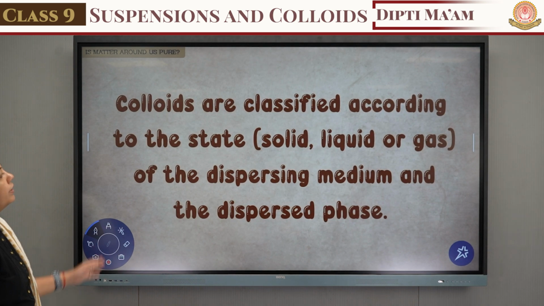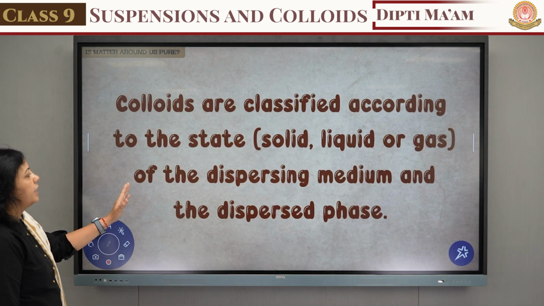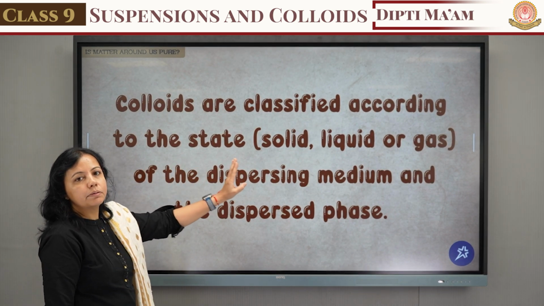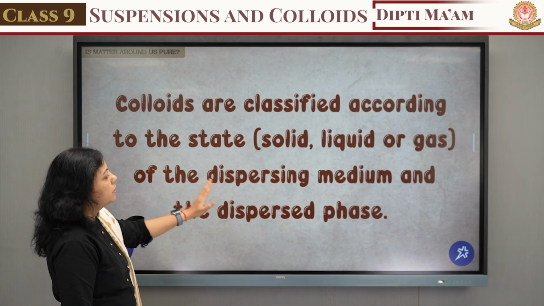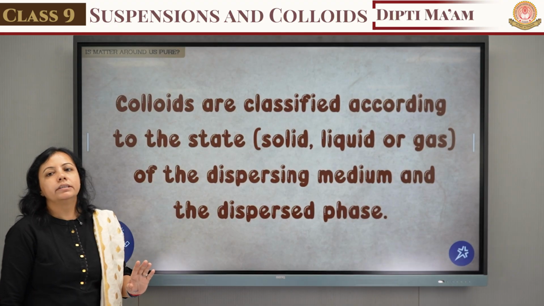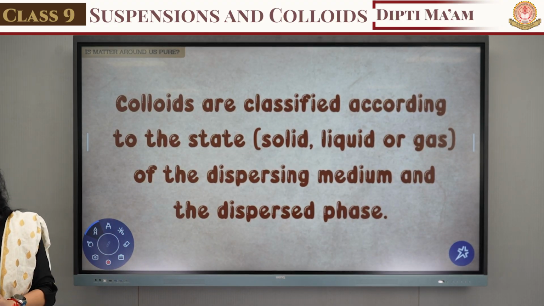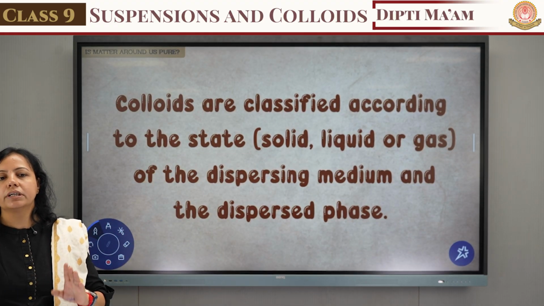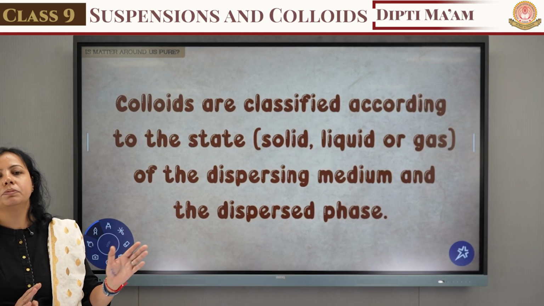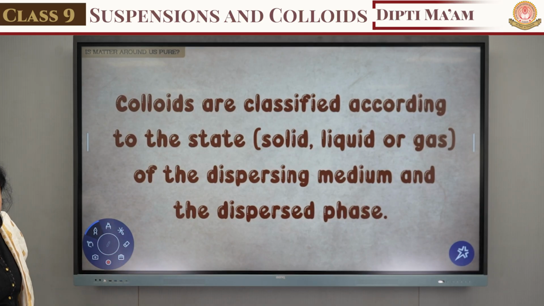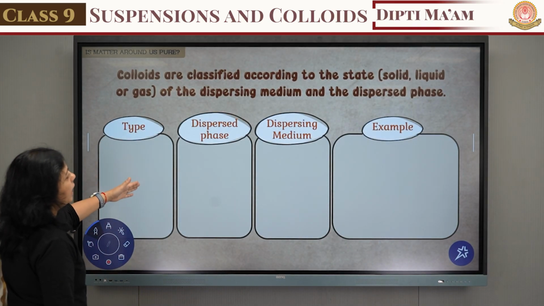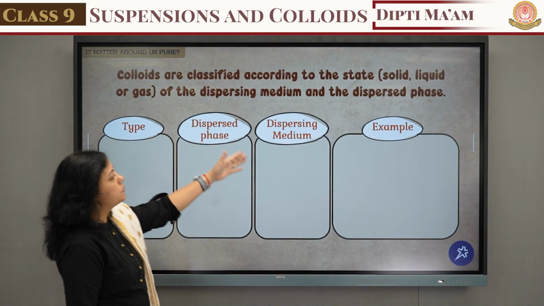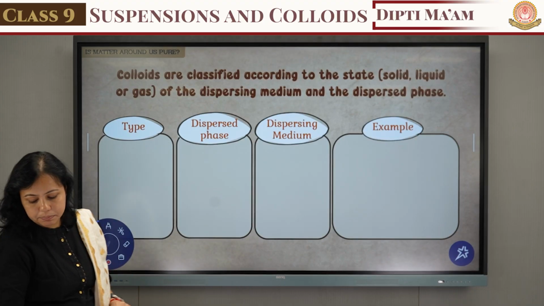Colloids are classified according to the state, and there are three types of states: solid, liquid and gas, which you have already studied for the dispersed medium and dispersed phase. That means अभी हम examples देखेंगे in which what is the dispersed phase and which one is the dispersed medium. So let's see, first the type, then the dispersed phase, dispersed medium and their examples.